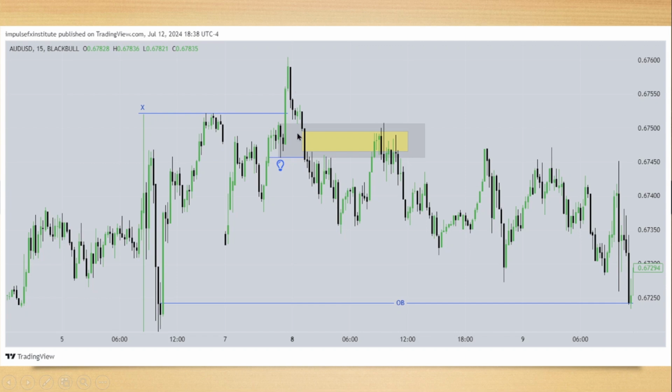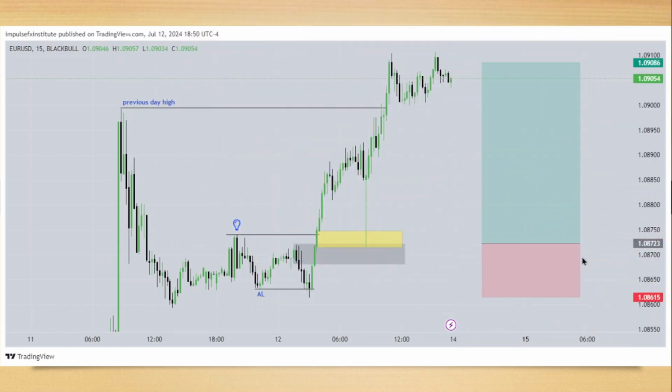Model 2022. Do we have a fair value gap here? Yes, we have it right here. Extend that out in time. But while we have the fair value gap, the last up close candle here before the raid ends and the MS shift is our breaker block. Extend that out in time. Price returns into the fair value gap and the breaker block, sells off. It is what it is, guys. You have to practice these things in your own charts, all right?